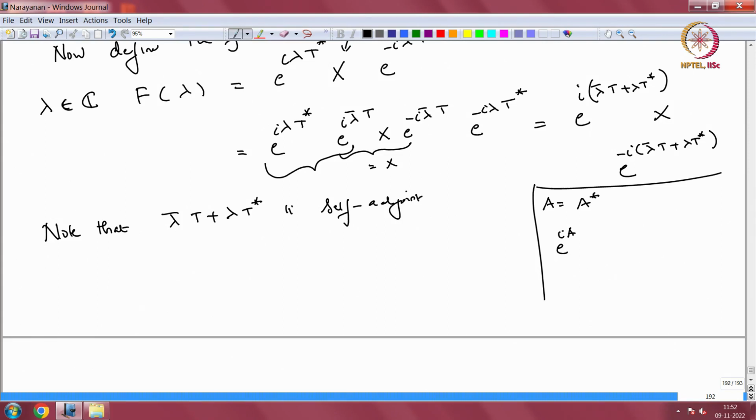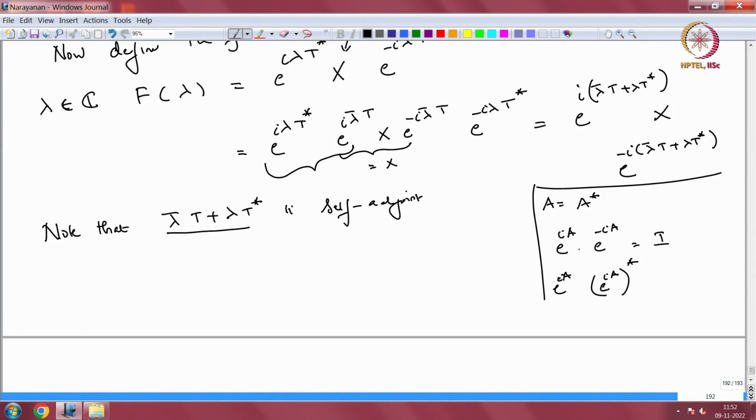You can also prove it directly because e to the iA into e to the minus iA is the identity operator. But what is e to the minus iA? This is e to the i A star, the adjoint, because of the series. A star is A, so that does not change, but because of the i it becomes minus i. So, if A is self adjoint, e to the iA is unitary.